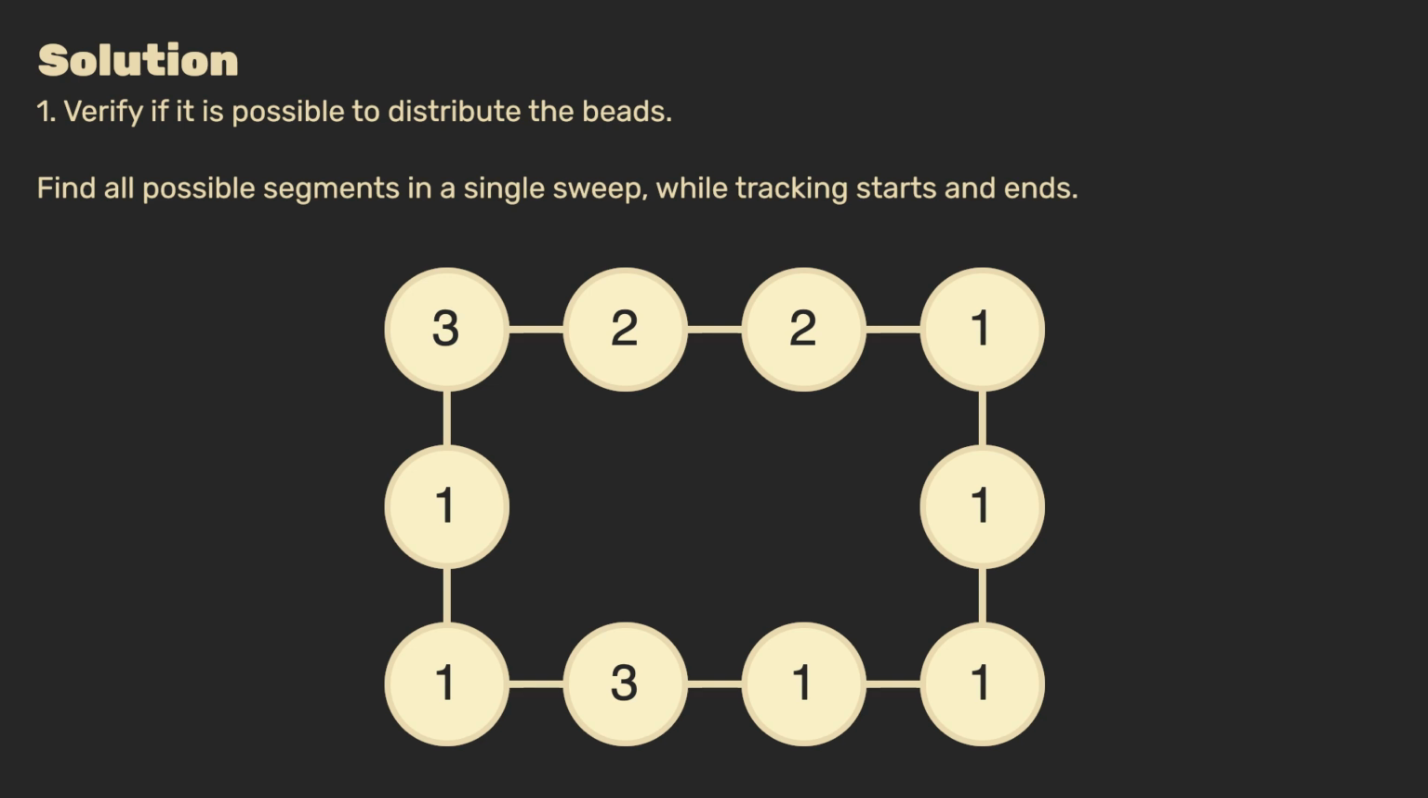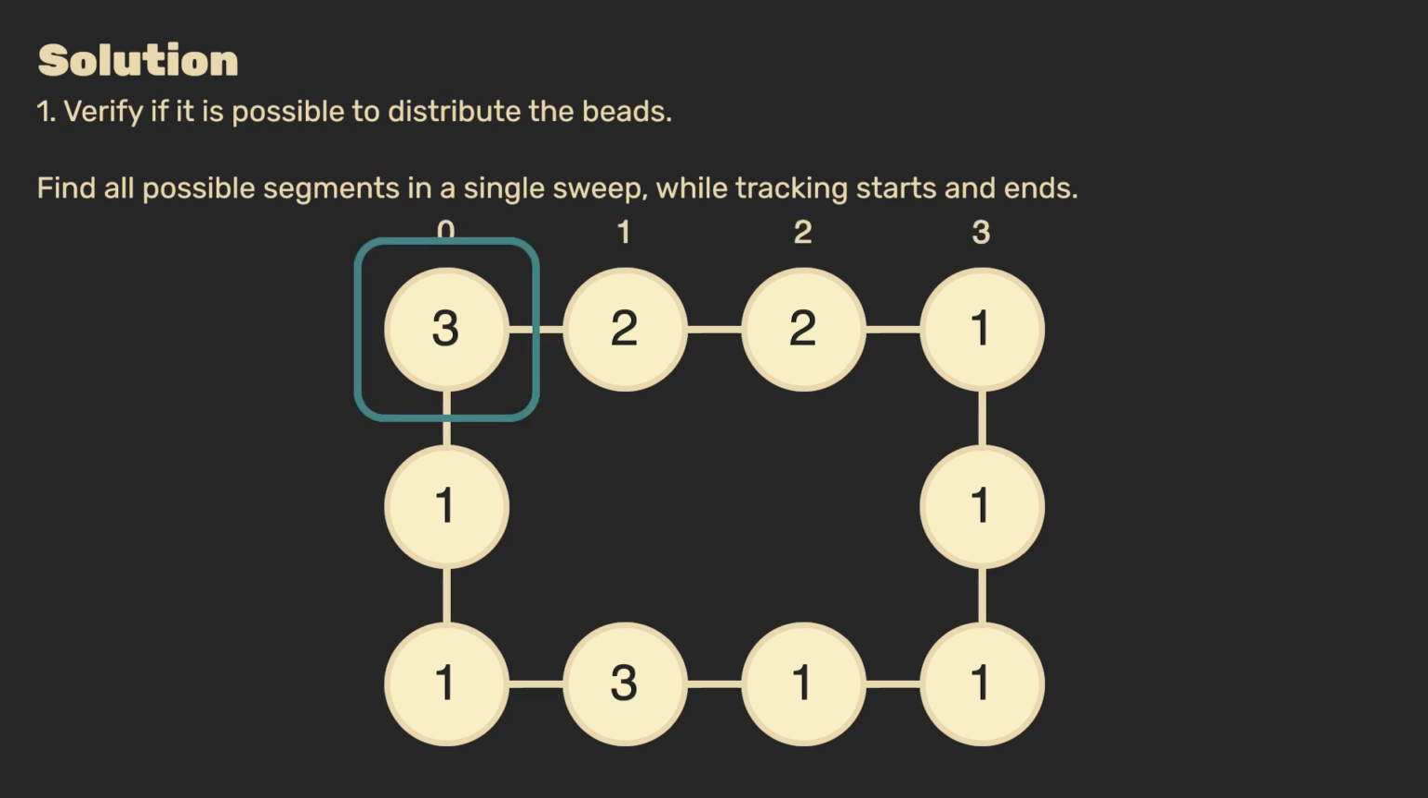Consider the following necklace with beads of value 3, 2, 2, and so on. We can start out and find, in a single sweep, all possible segments. For these segments, we track the starts and ends. If we are to find a solution, then it shall be a combination of the segments which we find in this step. Let's do it for this example.